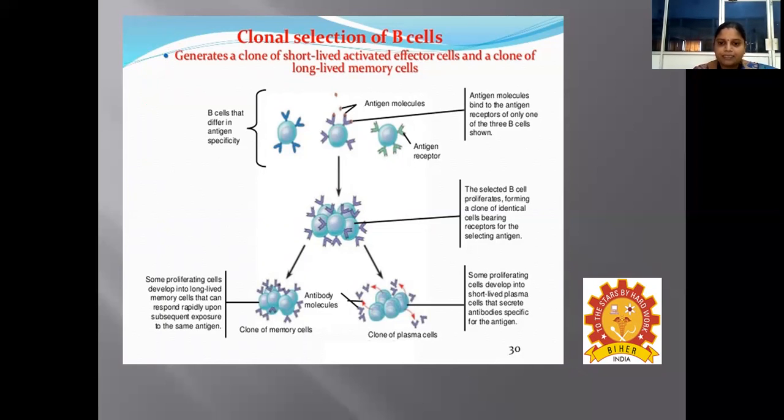And some proliferating cells develop into short-lived plasma cells that secrete the antibodies which are specific for the antigen. And some proliferating cells develop into long-lived memory cells that can respond to subsequent exposure of the same antigen.